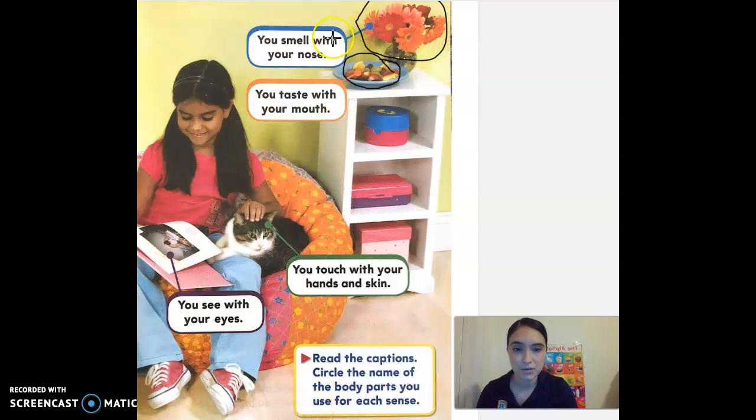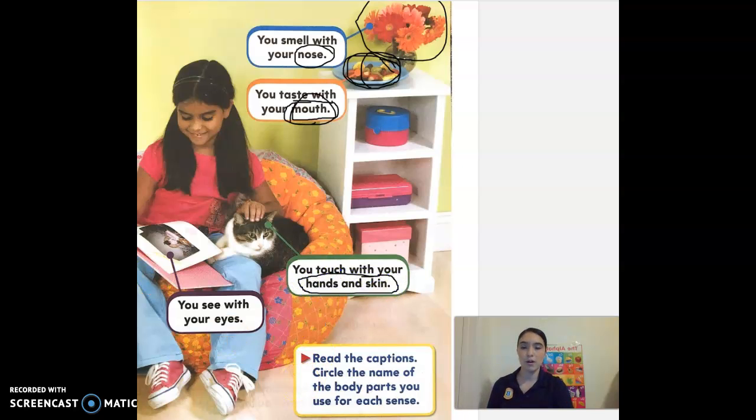So if we want to use the sense of smell, we're going to use our nose. We said if we want to find out what this juicy, yummy fruit tastes like, we're going to use the sense of taste, and we're going to use our mouth. Okay, make sure you circle your body parts. If we're going to use the sense of touch, we're going to use our hands and skin.